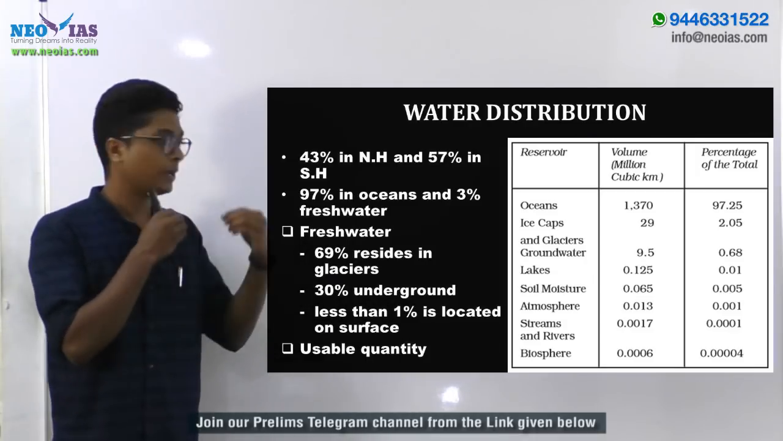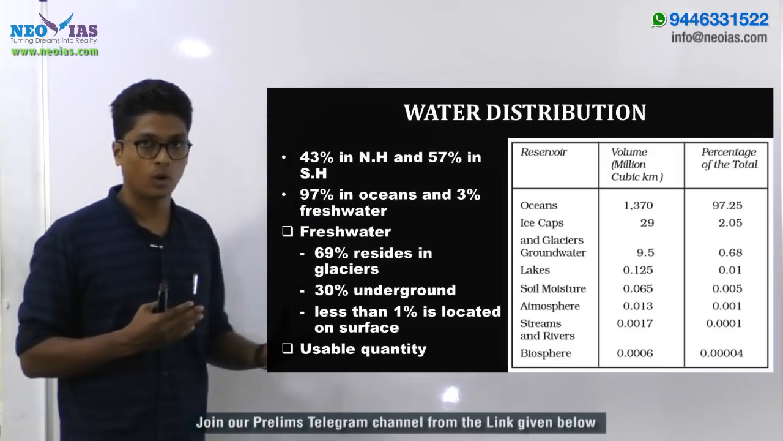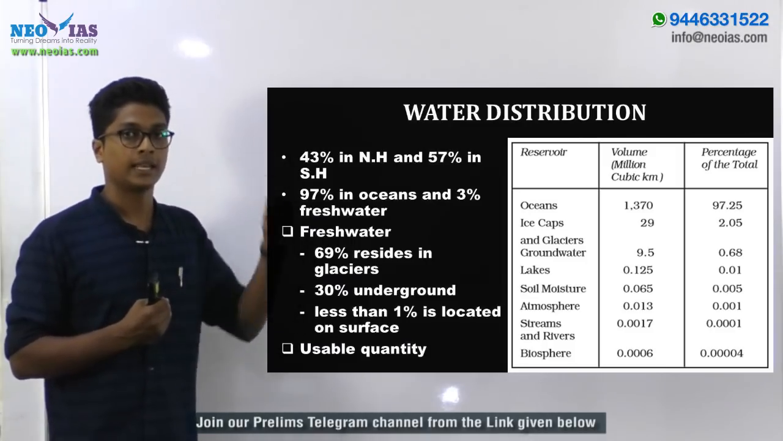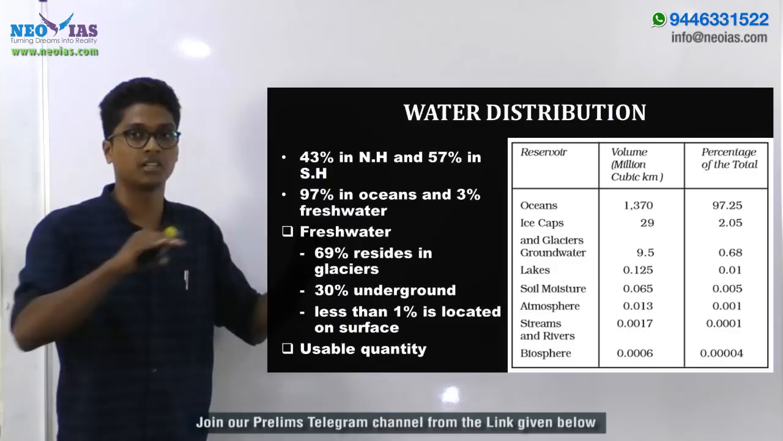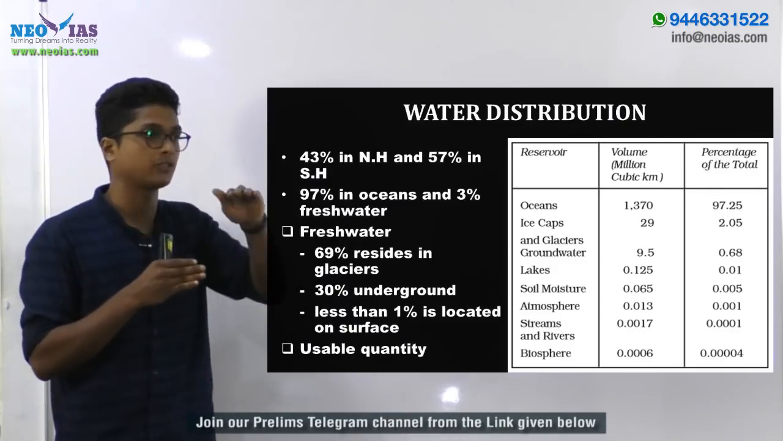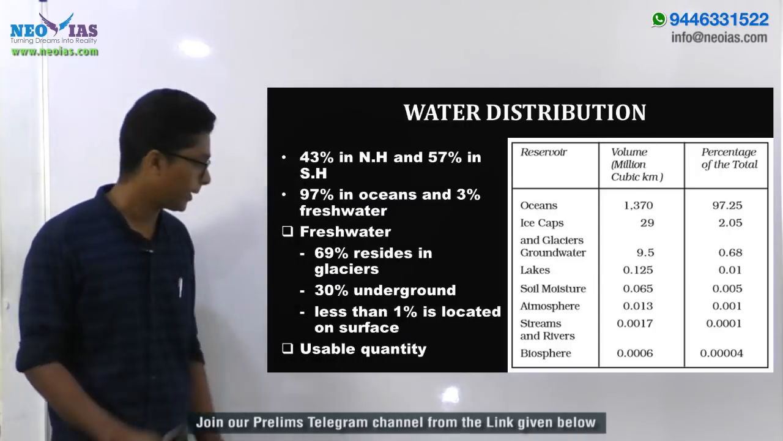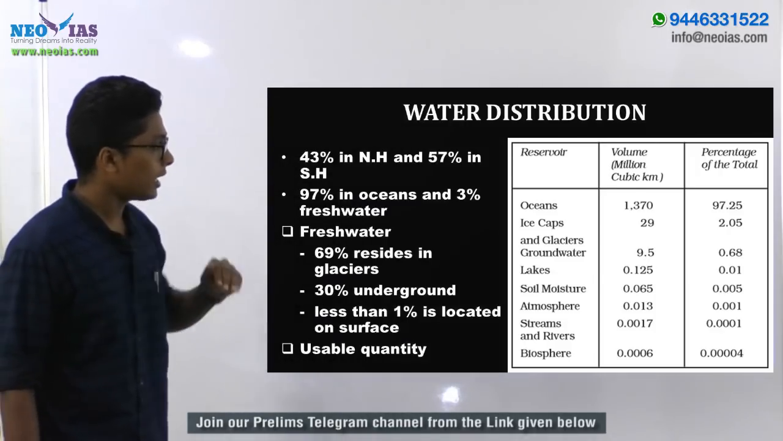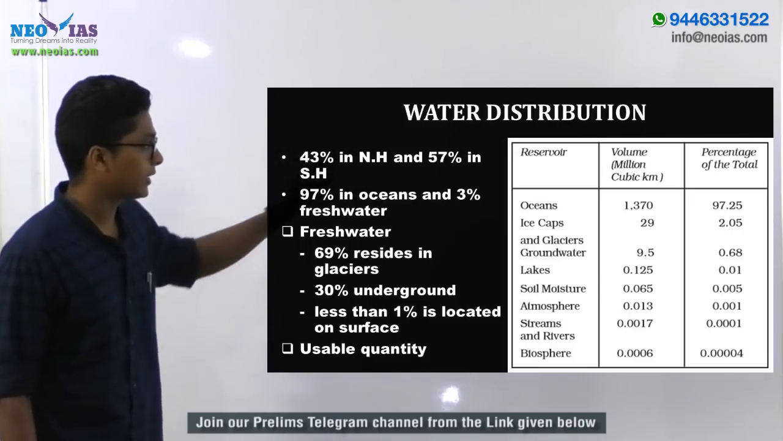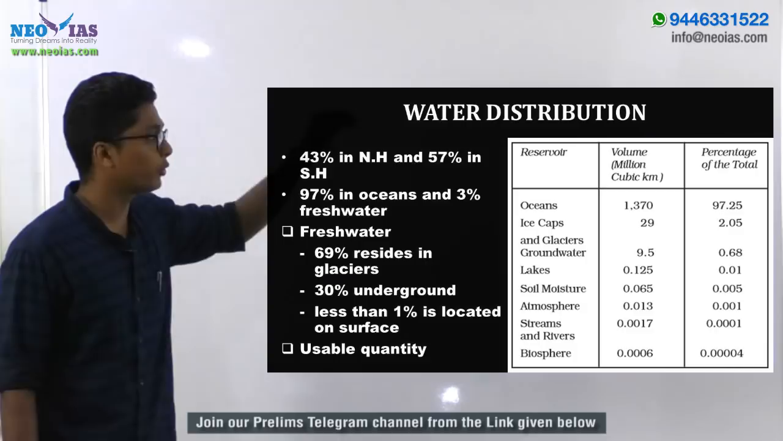And this can be said in other words: of the total fresh water on the Earth's surface, less than 1% is on the surface. Think about it, right? Lakes or rivers can be considered as fresh water on the surface, which is obviously less than 1%. Now, if you go through this tabular column, you can see the oceans have around